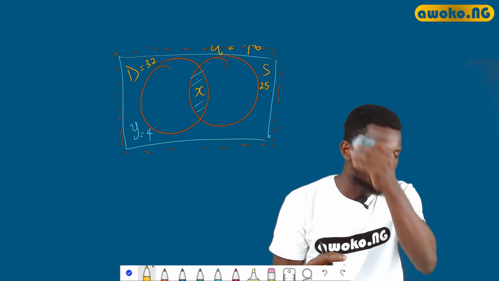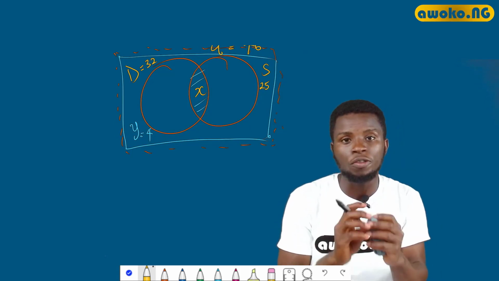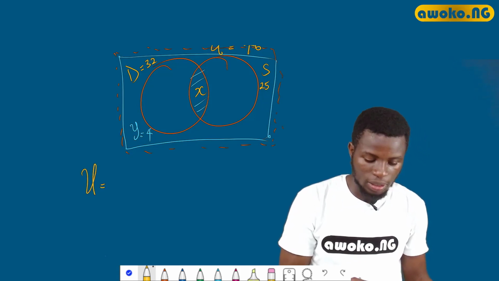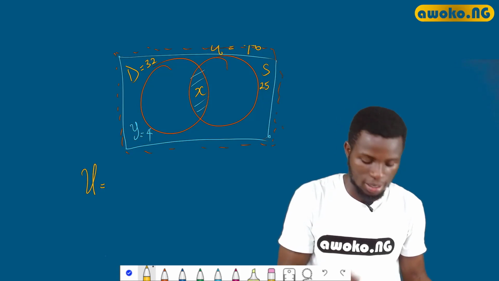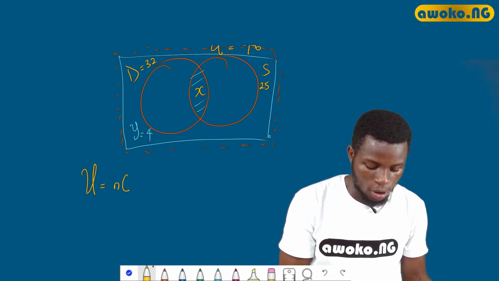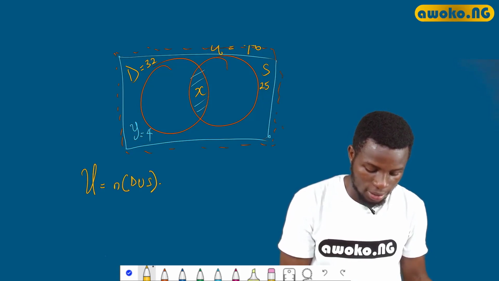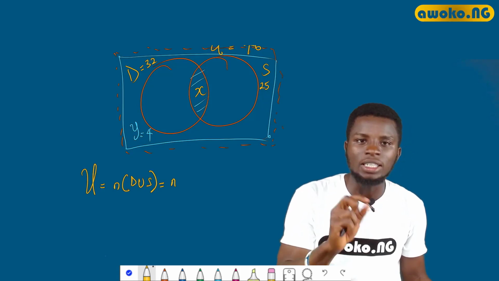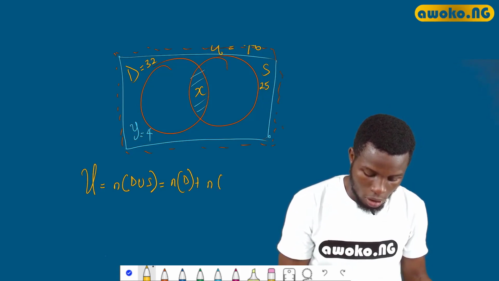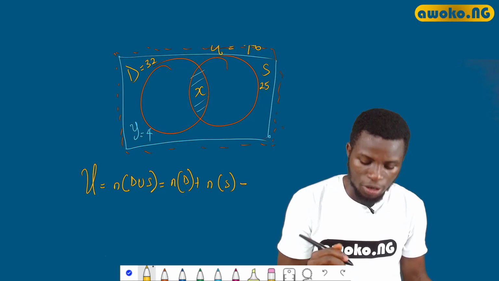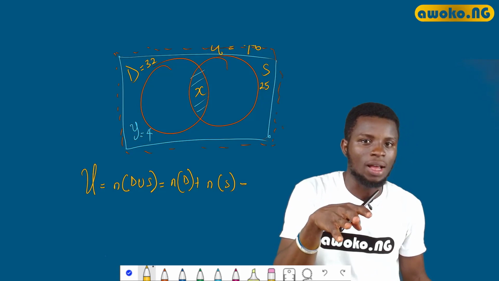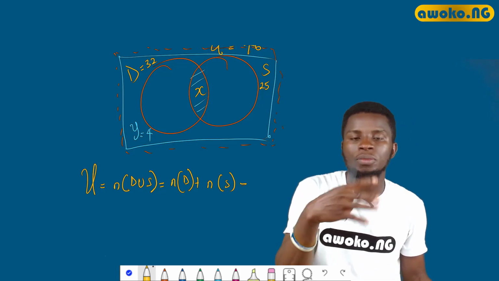For a two-set problem, there is a generally acceptable formula for it. The generally acceptable formula is, since in this case we are talking about drummers and singers, the union of both sets. So we have the number of D union S, which is equal to, you add the individual sets together. So the number of D plus the number of S minus the number of artists having the two common performances.